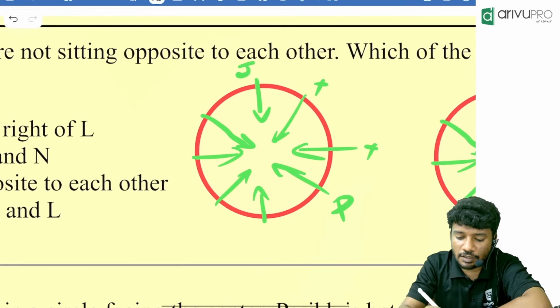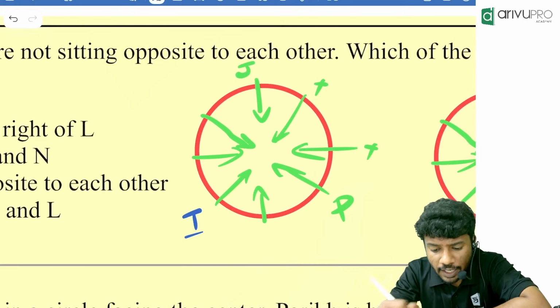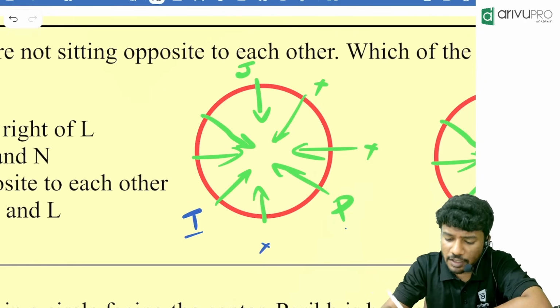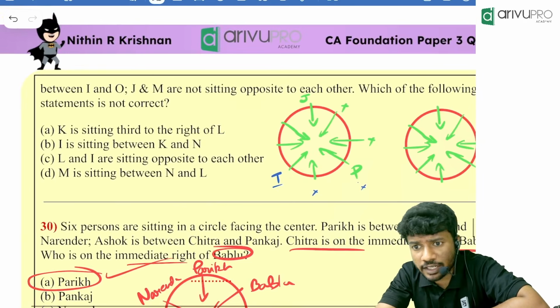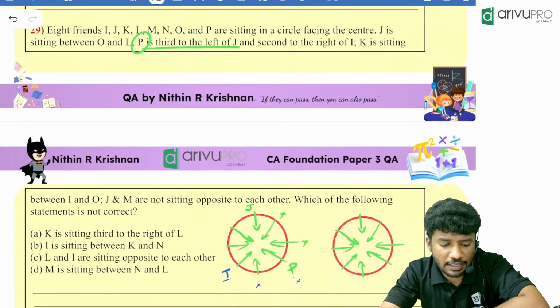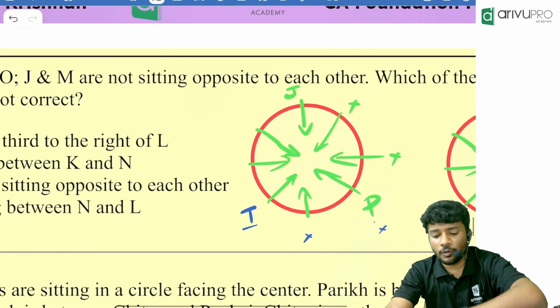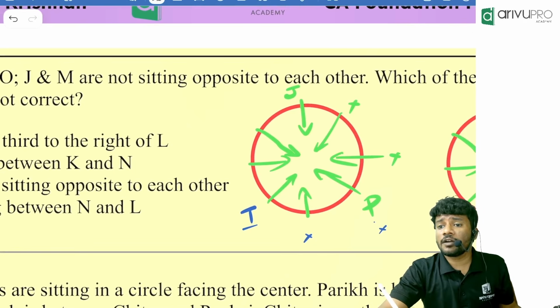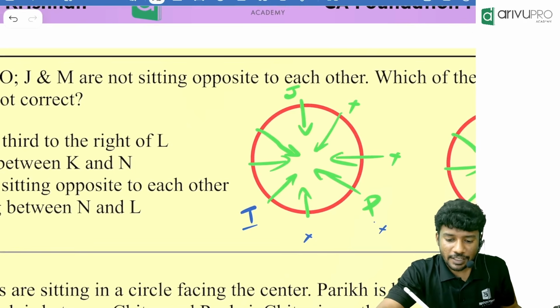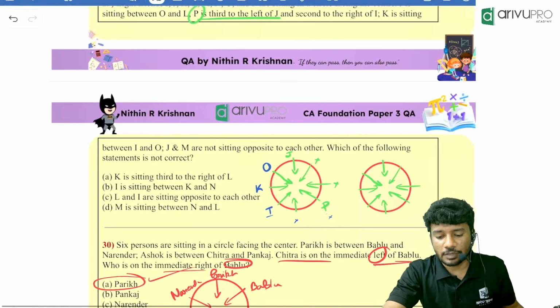Where will be the position of I? Will I be over here? Second to the right of I, P is there. First to right, second right. Everything is correct till here? Yes. Then what is remaining? K is sitting between I and O. K is sitting between I and O means can someone sit over P? No. That means K should be sitting between I and O. This is the only possibility.